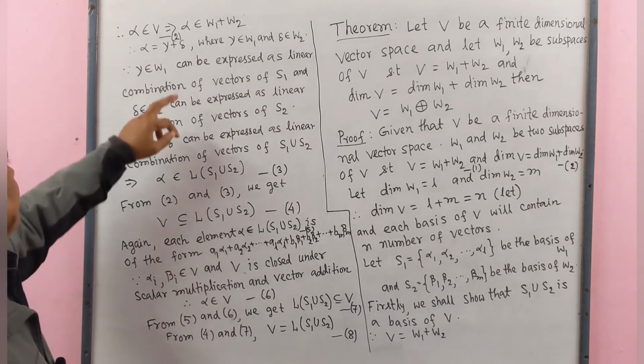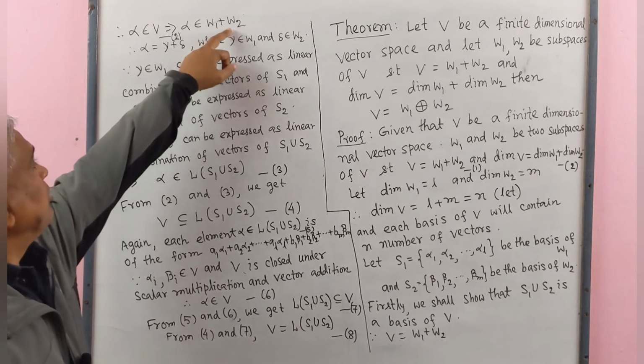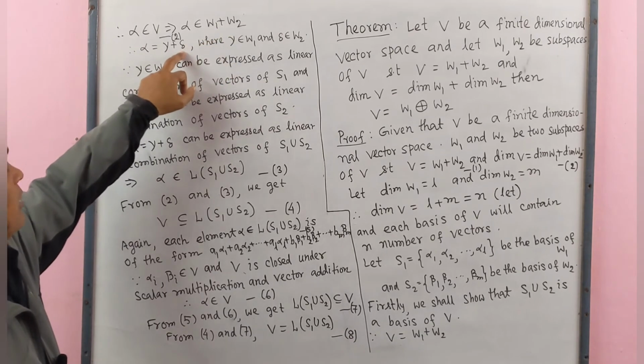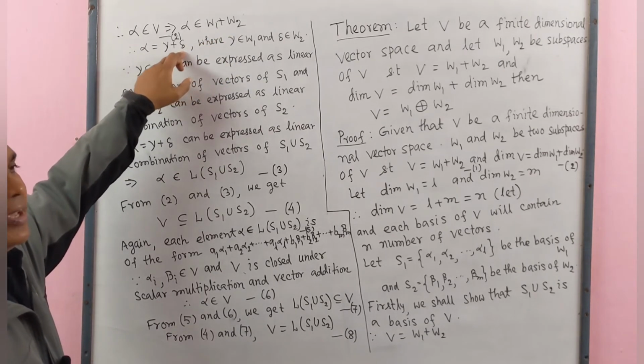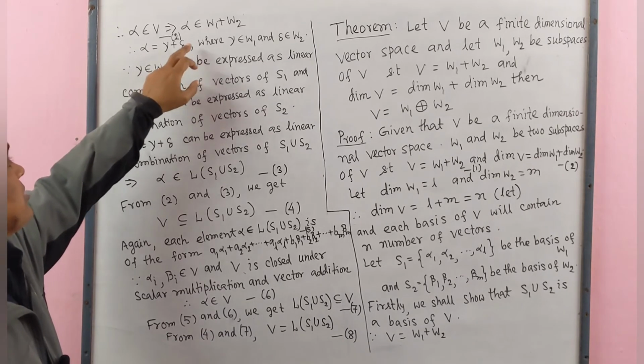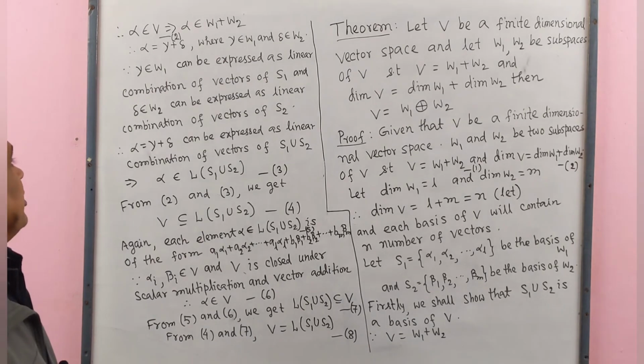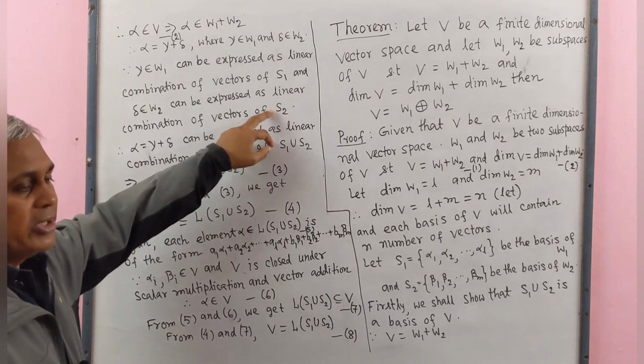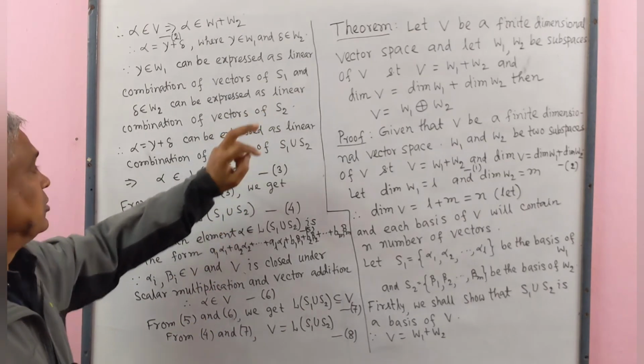Similarly, delta belongs to W2, and delta will be expressed as a linear combination of vectors of the basis of W2, that means vectors of S2. S2 is the basis of W2.